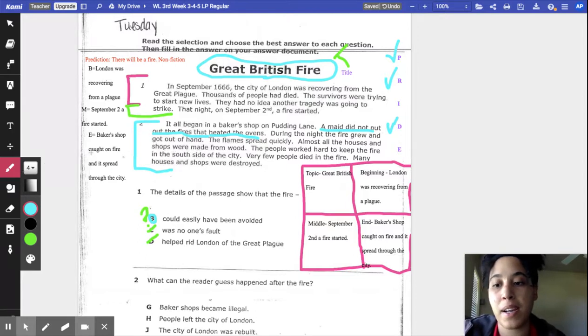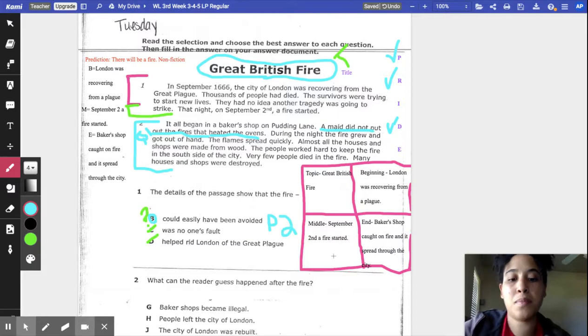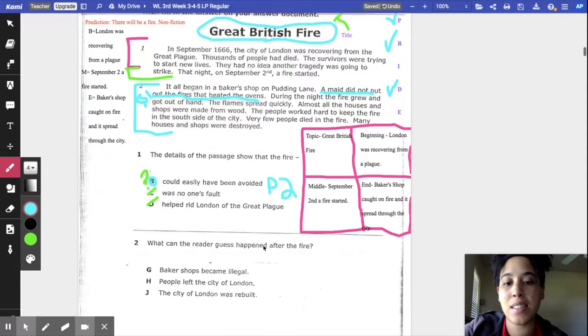So I'm going to write Q1. My Q's not that pretty, but Q stands for question, and 1 is because it's question number 1. And we found it right here, so we're going to write P2. P stands for paragraph, and 2 stands for which paragraph it was. So it's paragraph 2, and we are done with question number 1. Yay! See how easy that was?